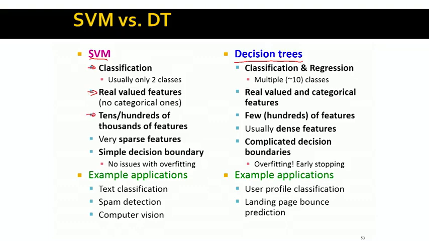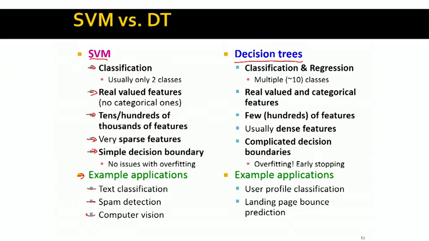SVMs are also very good when we have hundreds of thousands of features, when you have lots and lots of features. For example, for text classification, SVMs are really great. They also work really well when we have sparse feature sets, which means that most of our features take value 0. What is nice about SVMs is that they have a very simple decision boundary. What we talked about is a simple linear decision boundary, which means it's very hard to overfit. So example applications for support vector machines are text classification, spam detection, cases in computer vision where we are doing